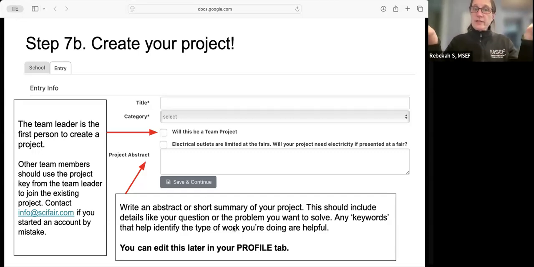Then the last question is around electrical outlets. They are limited at most of the fairs. So if you think in the future you're going to need electricity if you present at the fair, not for your phone charging, but for your actual activity, then do check that box at this point.